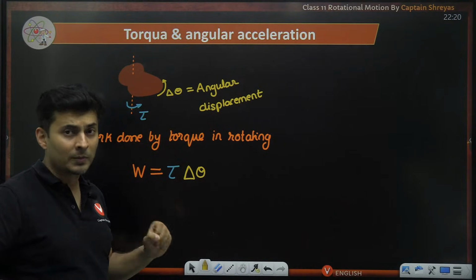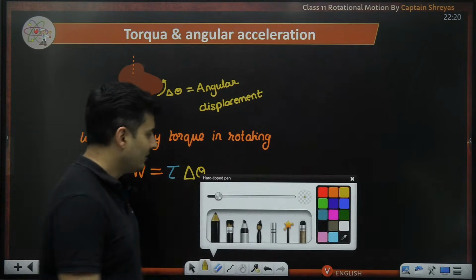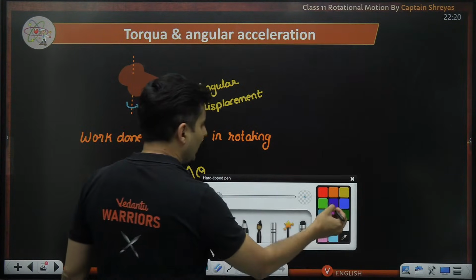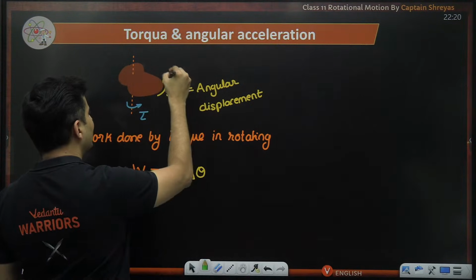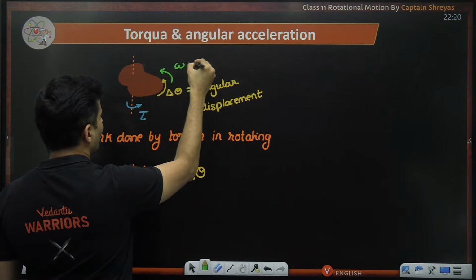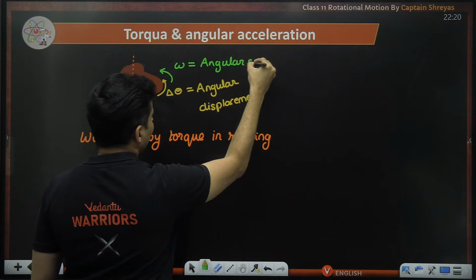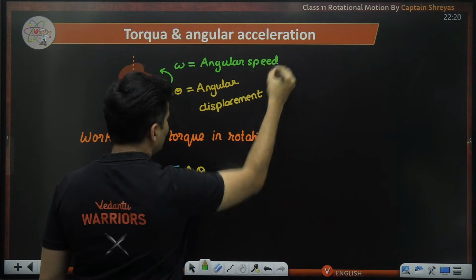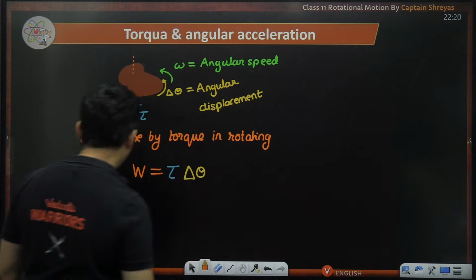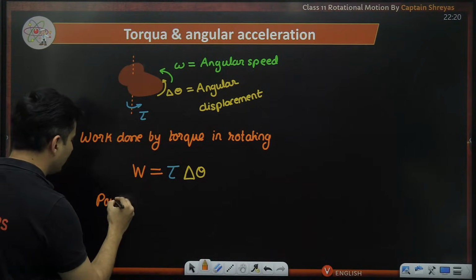Very identical looking. That also tells me that if I somehow end up knowing the angular speed of rotation, we can also figure out how much power is delivered by the torque.